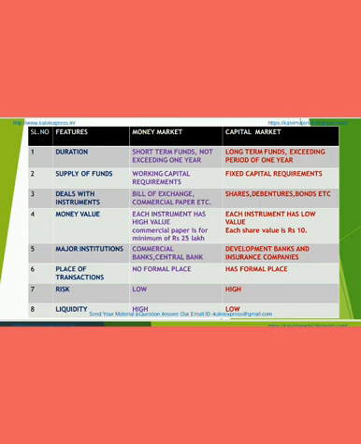The next difference is the role of major institutions. In case of money market, the central bank and commercial banks play a major role, but in case of capital market, development banks and insurance companies play a dominant role. The next difference is the level of risk. In case of money market, the credit risk and market risk is very low, but in case of capital market, it is very high. And in case of liquidity, money market instruments have high liquidity, that is easily converted into cash. But in case of capital market, liquidity is very low.